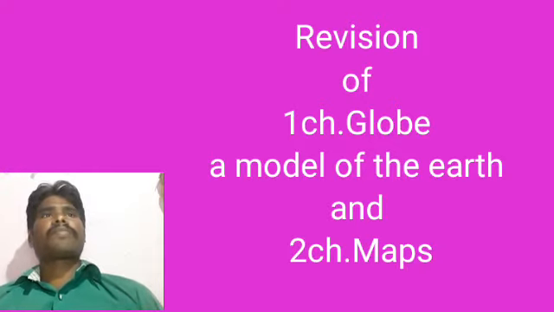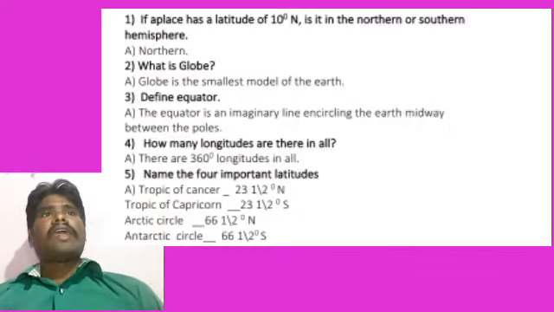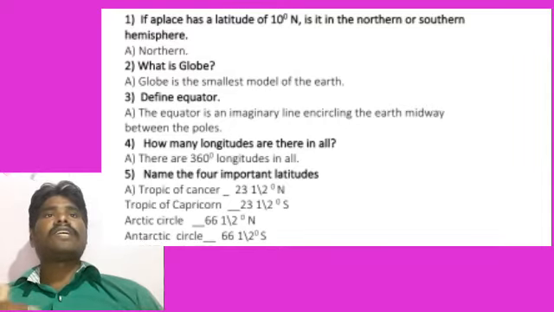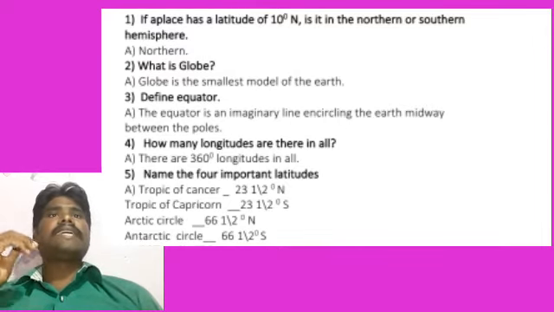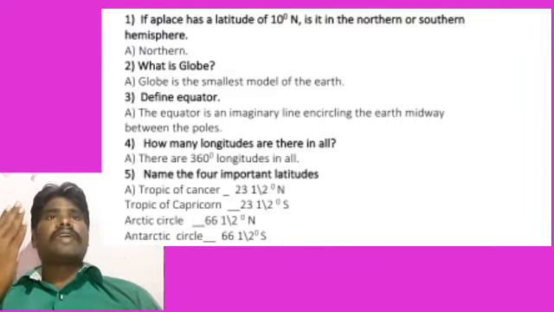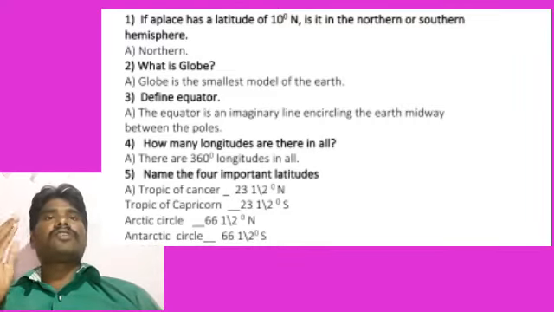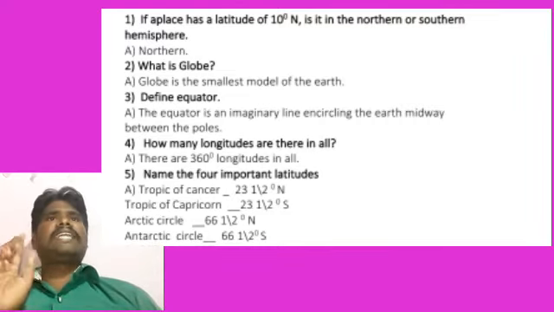Listen carefully. If a place has a latitude of 10 degrees north, is it in the northern or southern hemisphere? Listen carefully, students. If the latitude is north, it is exactly on the north side.